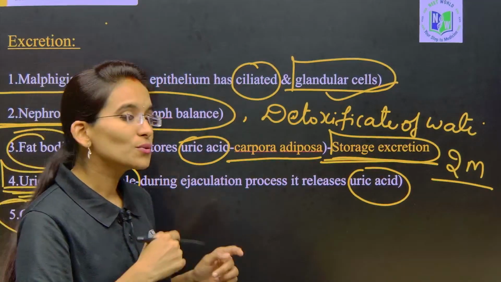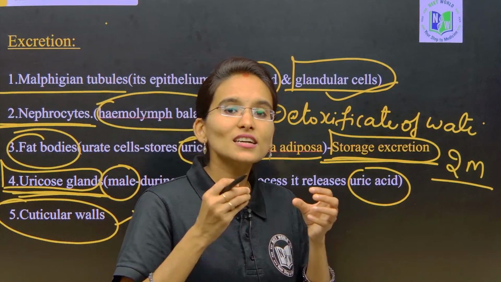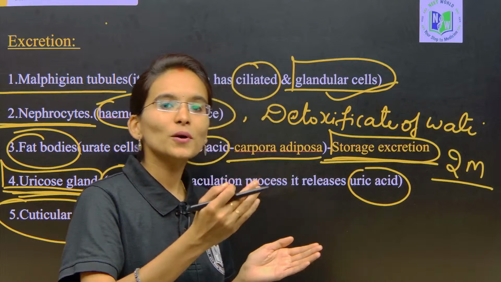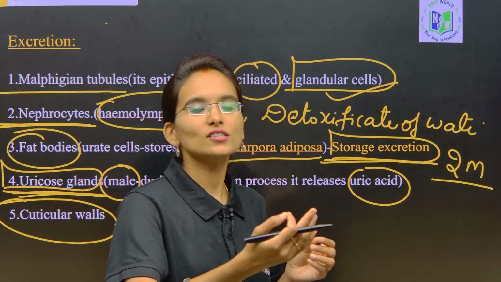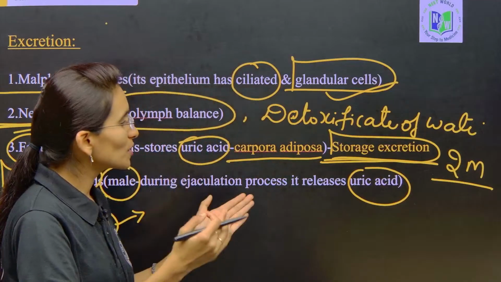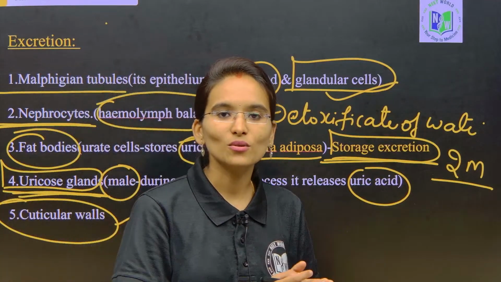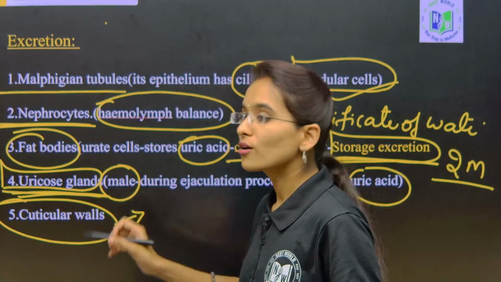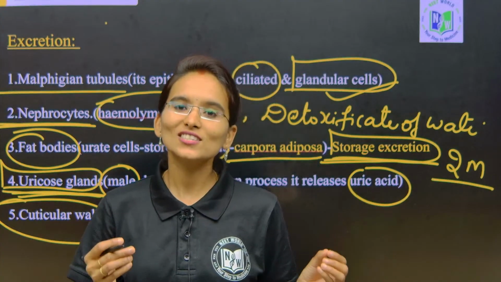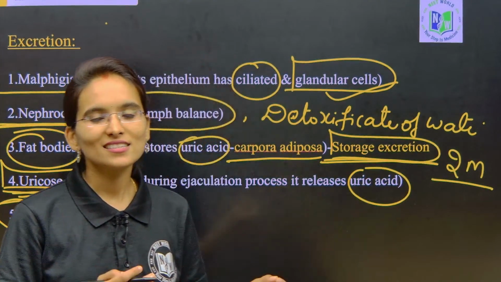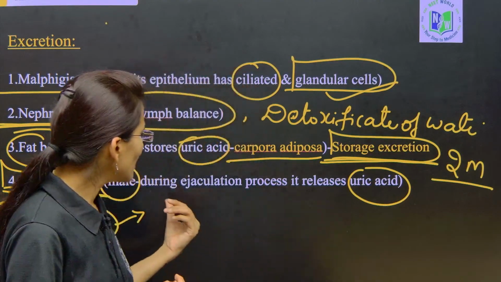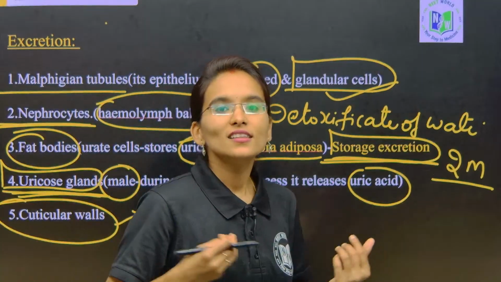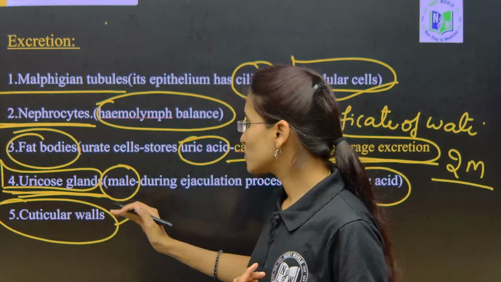During molting, whenever they shed the exoskeleton, along with the shedding of the exoskeleton they also remove the nitrogenous waste. So the cuticular walls are also involved in the excretion of uric acid, or the nitrogenous waste. Generally this happens during the molting process.